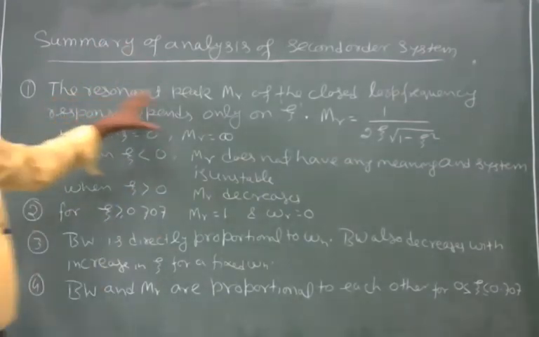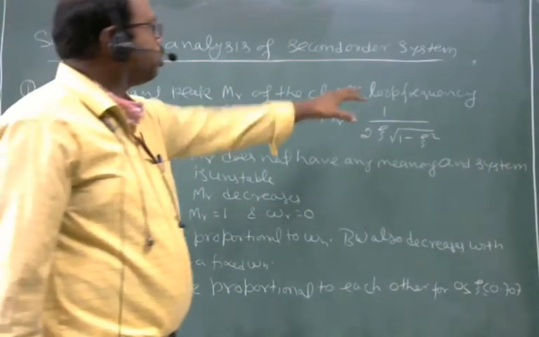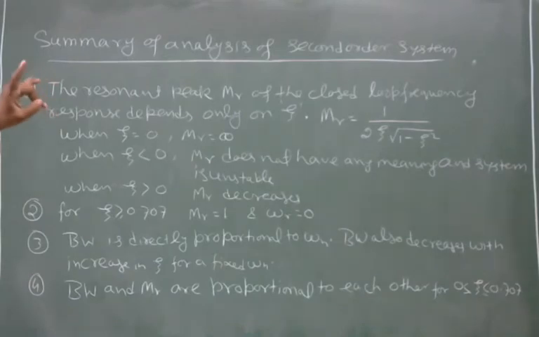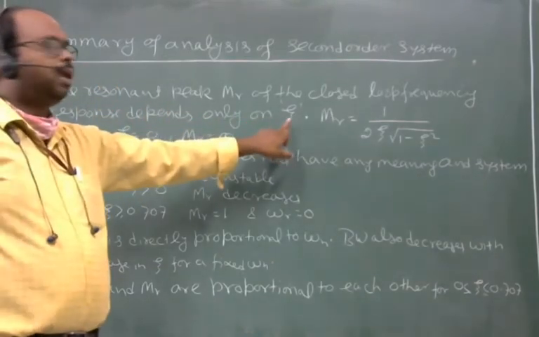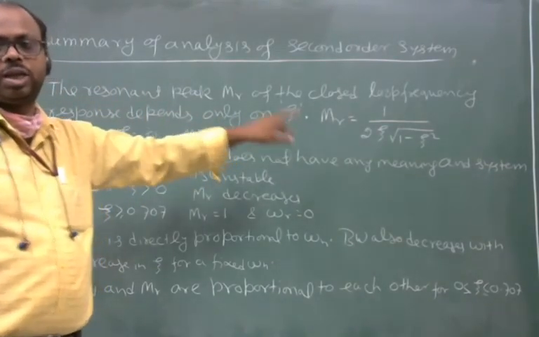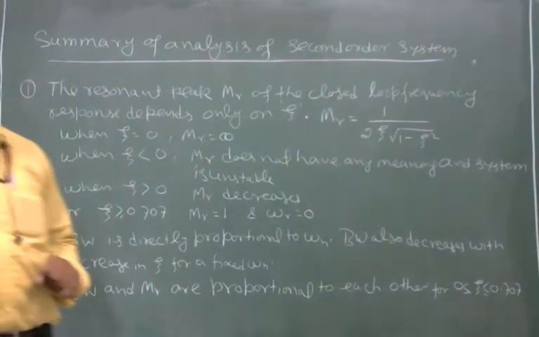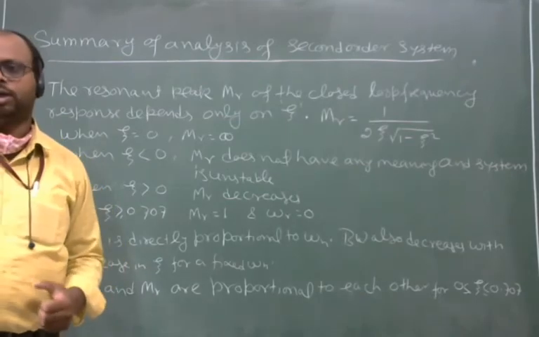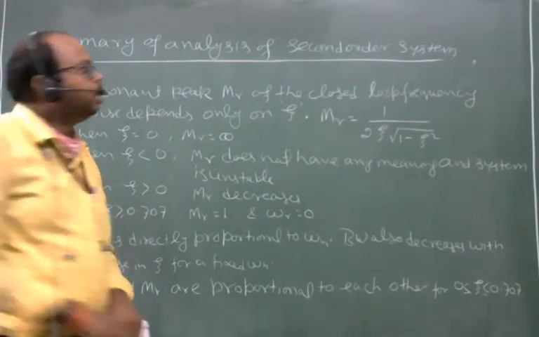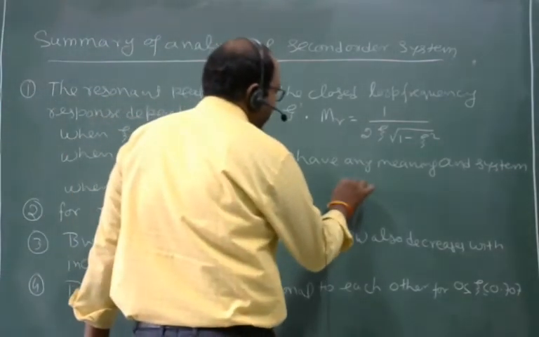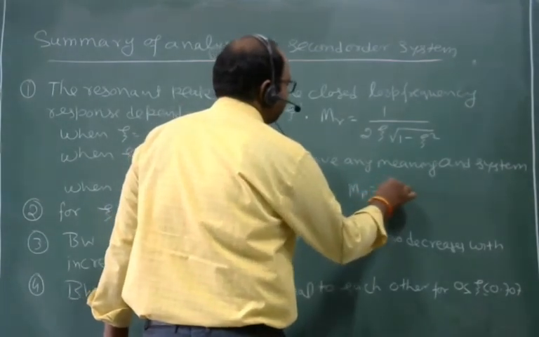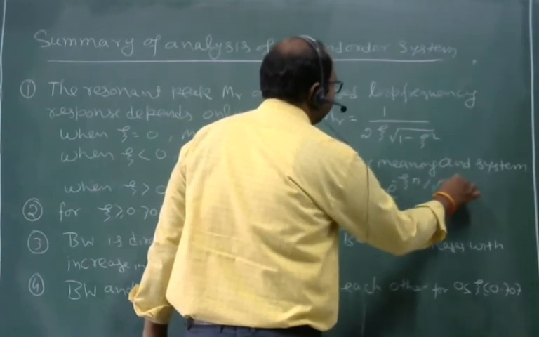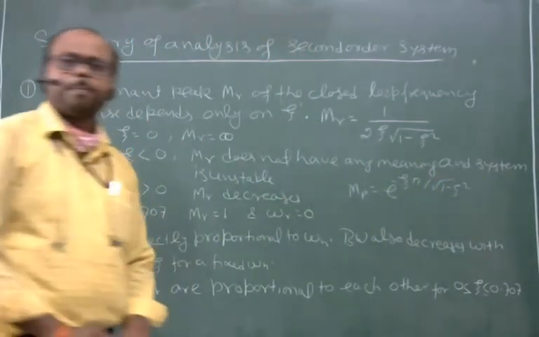The resonant peak MR of the closed loop frequency response depends only on zeta. As in the case of time domain response, the peak overshoot MP is equal to e raised to minus zeta pi divided by under root 1 minus zeta square.